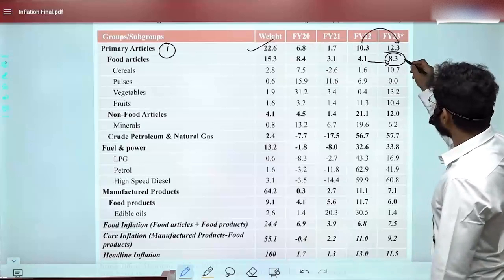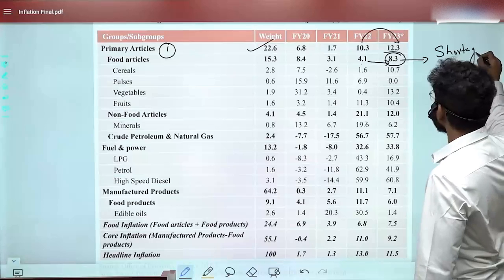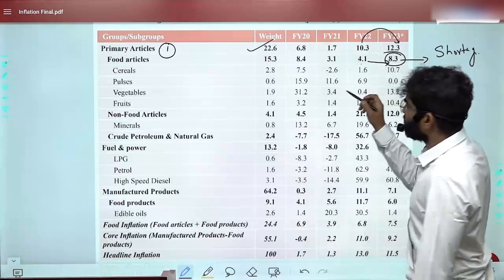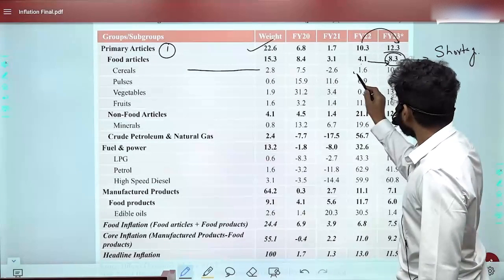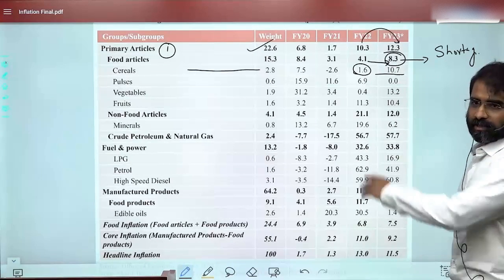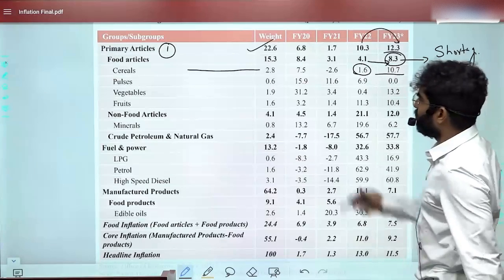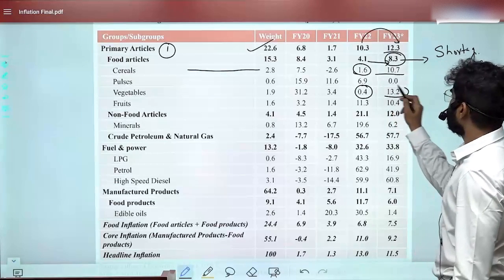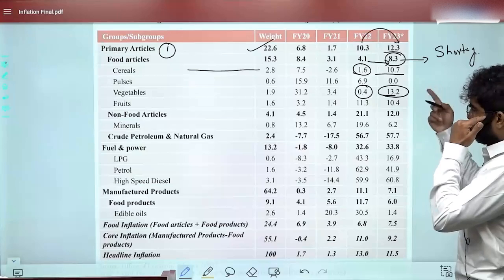And this increase in inflation is basically because of food shortages, etc. Clearly visible. One of the important observations is cereals. These cereals, if you observe, went from 1.6 to 10.7%. Is that clear? So this is a jump which you can observe here. Vegetables, you can observe here, from 0.4 to 13.2. This is again a dangerous number.